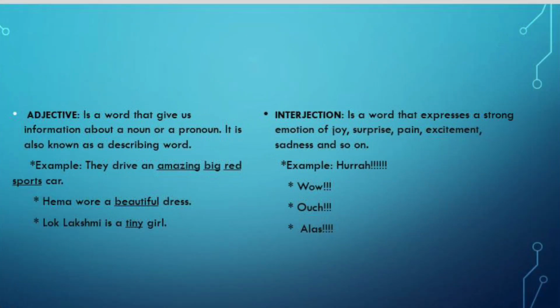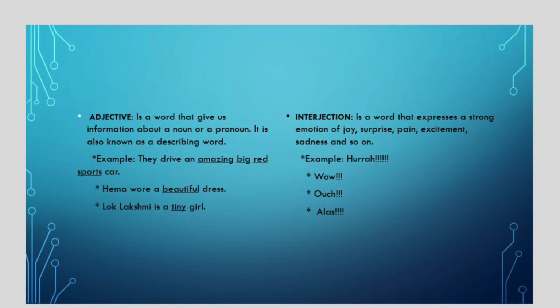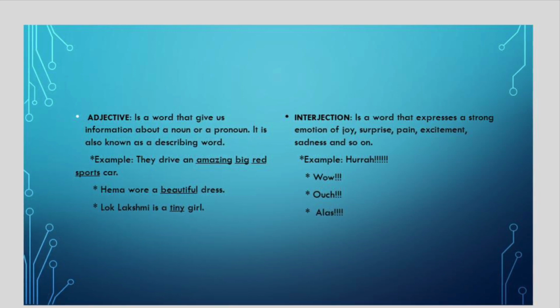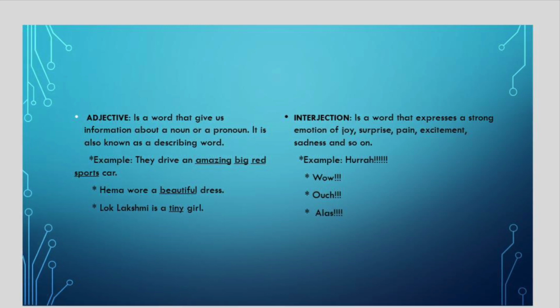Okay, so our next part of speech, the seventh part of speech, is the adjective. Now, an adjective is a word that gives us information about a noun or a pronoun. It is also known as a describing word. All right. Example: they drive an amazing big red sports car. Wow, see how many adjectives are here?